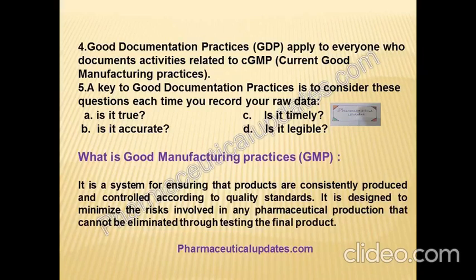What is current good manufacturing practices? CGMP. The letter C stands for current, reminding manufacturers that they must employ technologies and systems that are up to date in order to comply with the regulations.